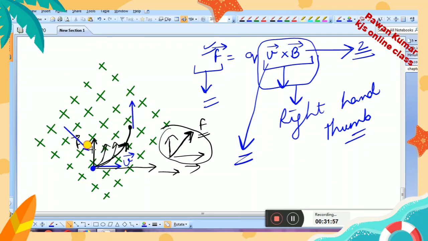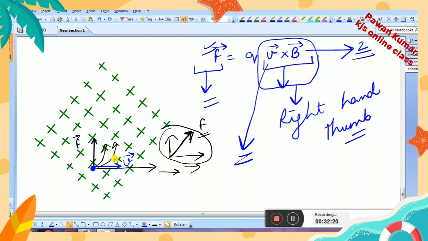So this force is actually changing the direction of motion. It changed the direction of motion from this side to this side, and ultimately it turned the charged particle to move in the upward direction.